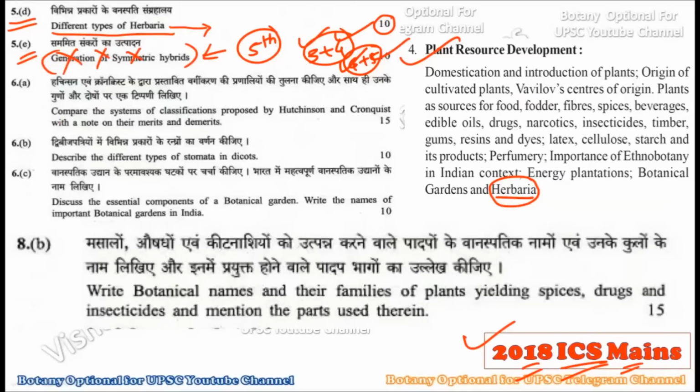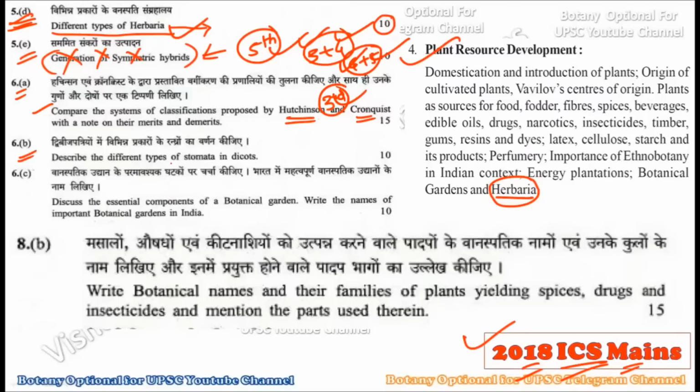Then consider the next question. It is also a third chapter question: the Hutchinson system of classification, its merits and demerits, and it belongs to the third unit. So the fifth unit, third unit and fourth unit are all present within the fifth and sixth questions. The questions will not come in a sequence, but will mix with each other. That one thing is sure.